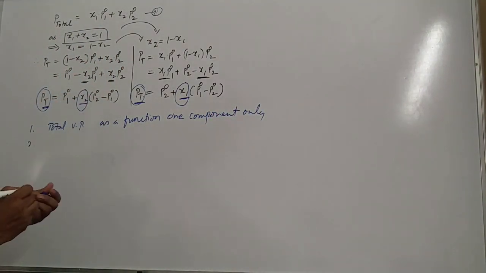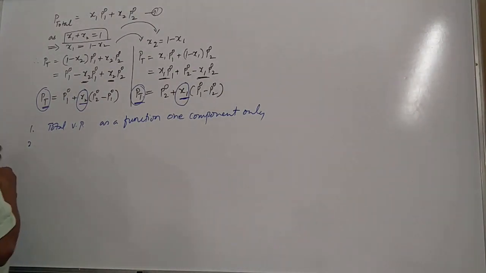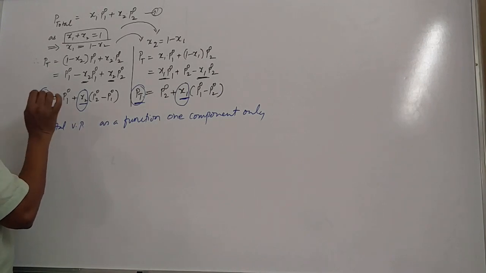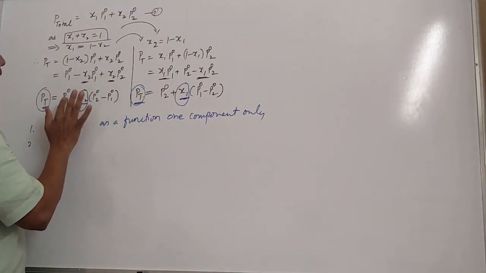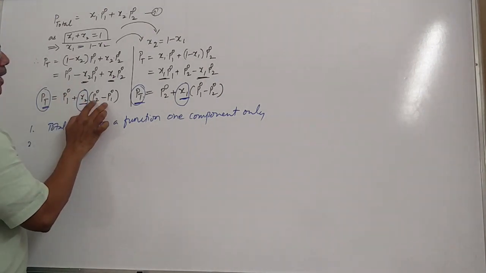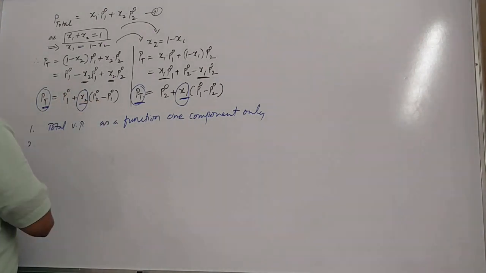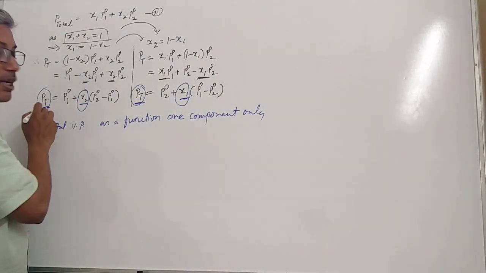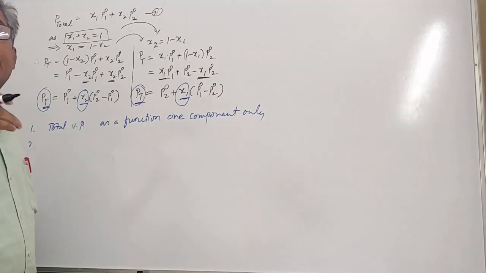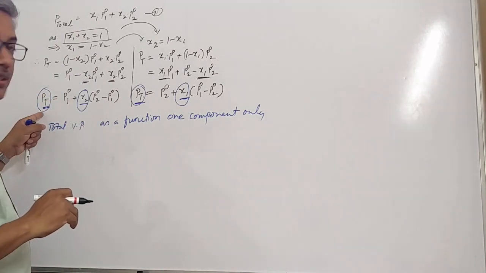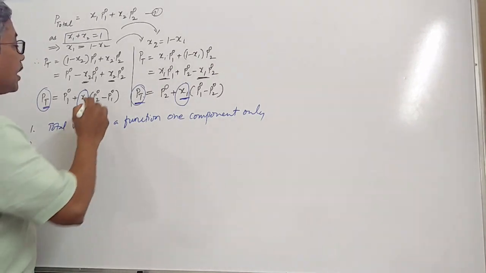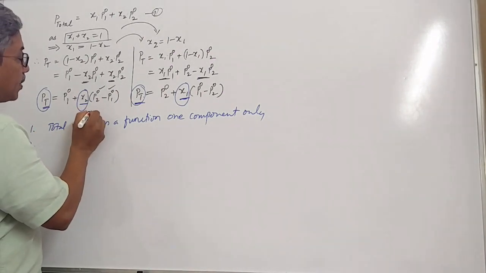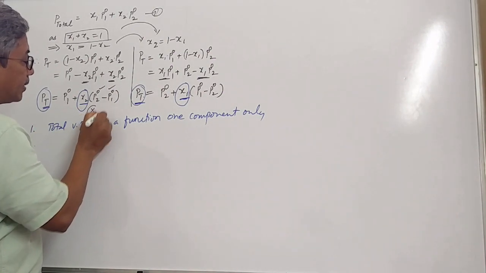The second conclusion is, see students, total pressure either will increase or decrease depending upon the individual vapor pressures in their pure form. Let me tell you once again, the total pressure either increases or decreases depending upon the pressures of the pure components and the mole fraction of the other component.